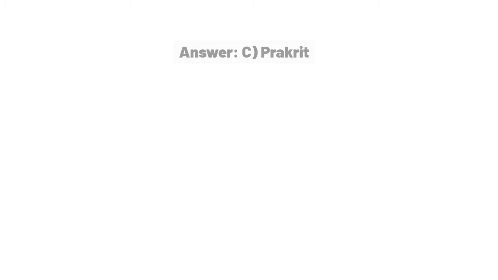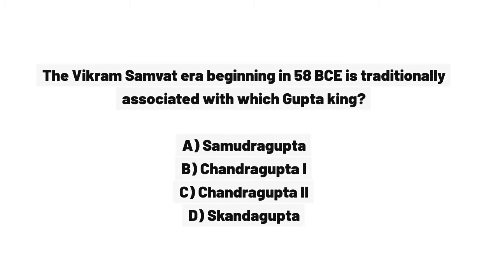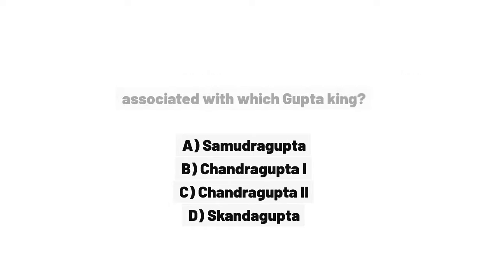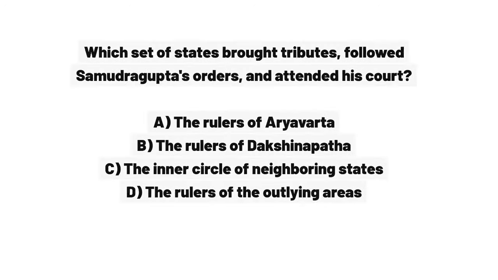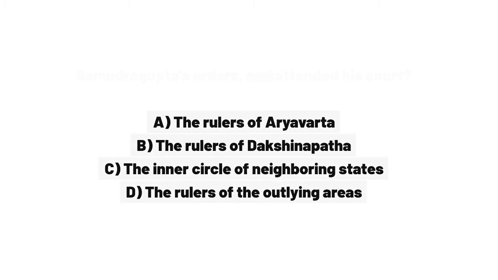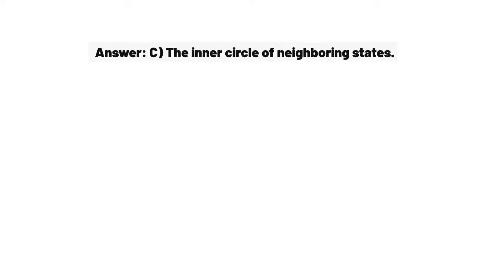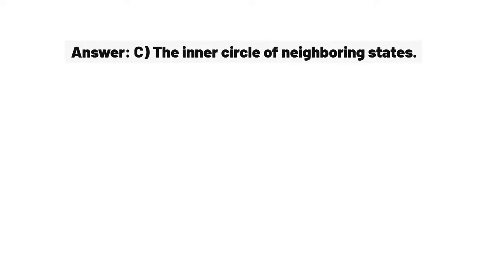Answer C. Prakrit. The Vikram Samvat era beginning in 58 BCE is traditionally associated with which Gupta king? A. Samudragupta. B. Chandragupta. C. Chandragupta II. D. Skandagupta. Answer C. Chandragupta II. Which set of states brought tributes, followed Samudragupta's orders, and attended his court? A. The rulers of Ayavarta. B. The rulers of Dakshinapatha. C. The inner circle of neighboring states. D. The rulers of the outlying areas. Answer C. The inner circle of neighboring states.